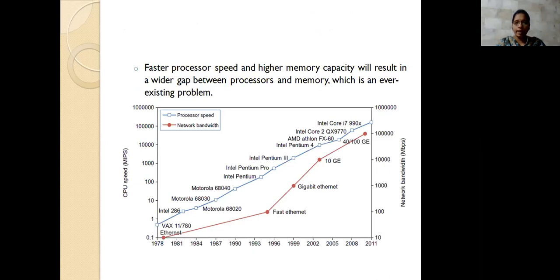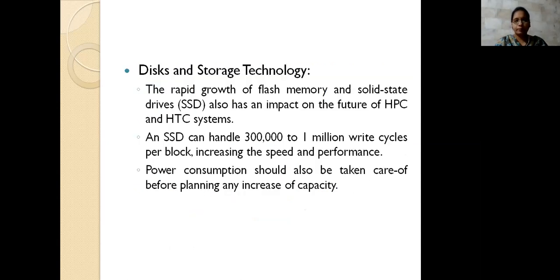If there is a gap between the processors and the memory, then there can be no faster computer or faster processor. So to access the faster processor speed, we need to maintain high memory capacity. Then there will be accessing, and throughput and speed will be high. And in that, we have another one.